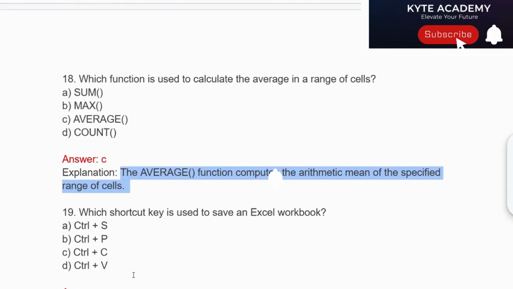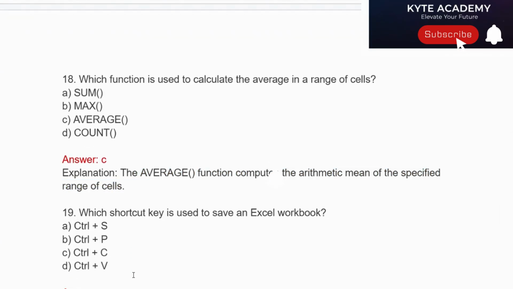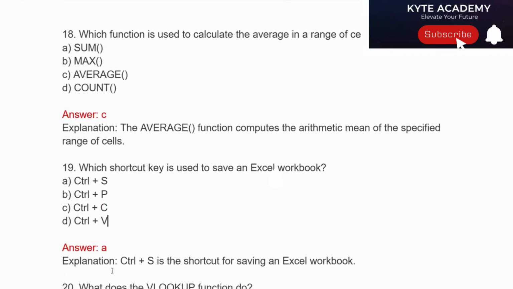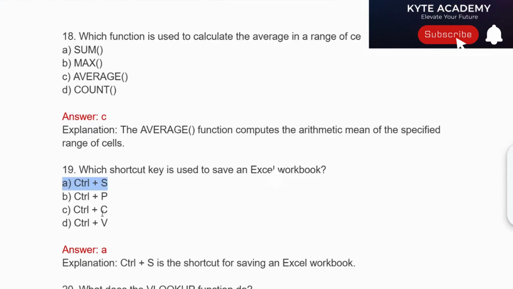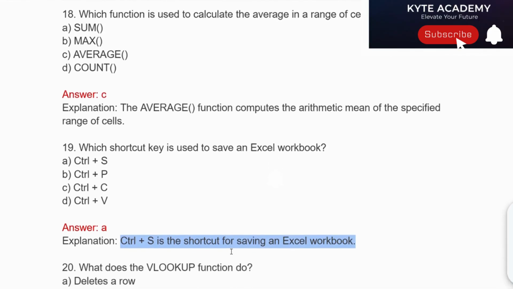Question number 19. What is the shortcut key used to save an Excel workbook? Option A, Ctrl plus S. Option B, Ctrl plus P. Option C, Ctrl plus C. Option D, Ctrl plus B. Correct answer is A, Ctrl plus S. Ctrl plus S is the shortcut key for saving an Excel workbook.